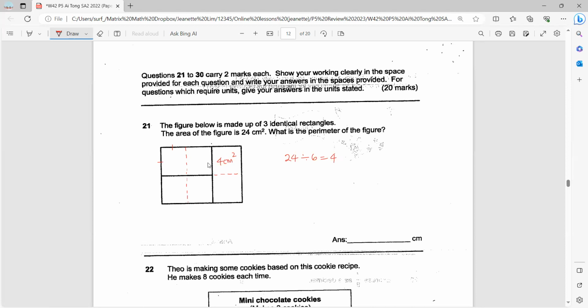Now, if you have the area of a square, you can actually find the sides of the square. So 4, it's not divided by 4, but something times something. Okay, so 2 times 2. So then this here is 2 cm. What is the perimeter? Count how many 2s you have. So 1, 2, 3, 4, 5, 6, 7, 8, 9, 10. So 10 times 2, answer 20 cm.